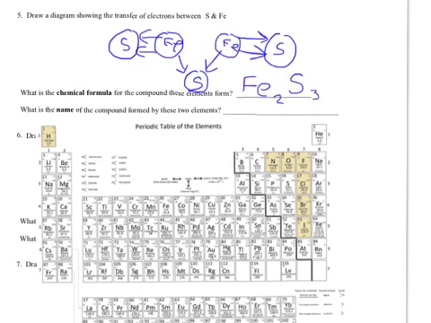3 down here. Now when I name it, I have to be careful in this case because iron, in addition to making a +3, could also make a +6 or a +2. So I have to use Roman numerals to be specific. So I'll say iron. In this case I put Roman numerals 1, 2, 3. And then I'll write sulfide.